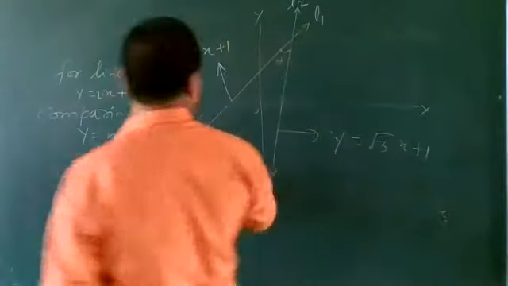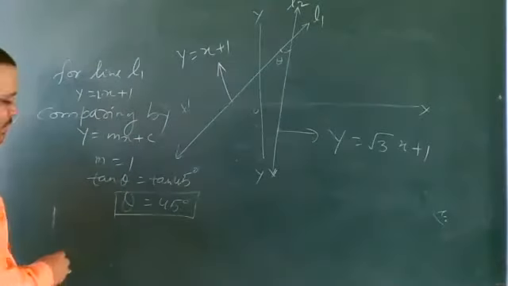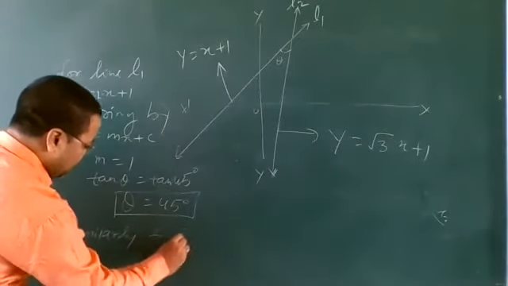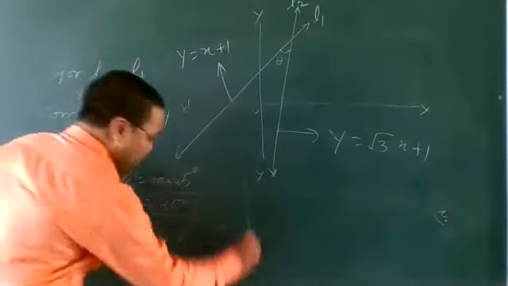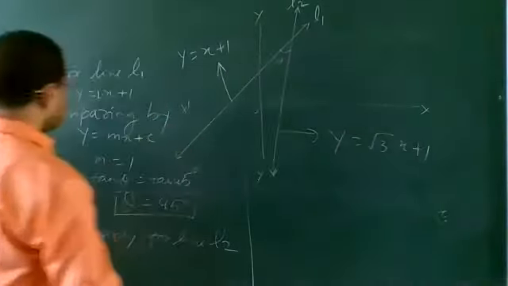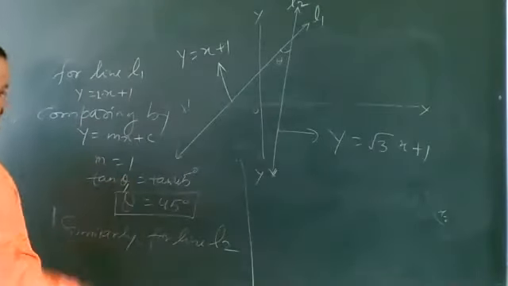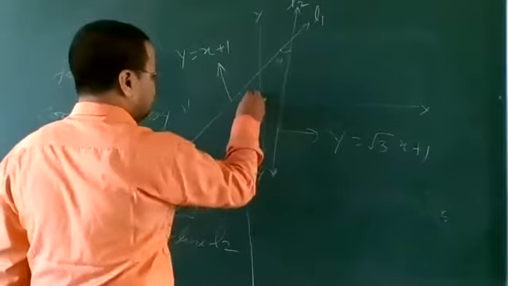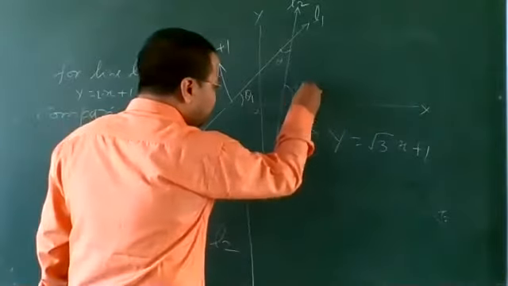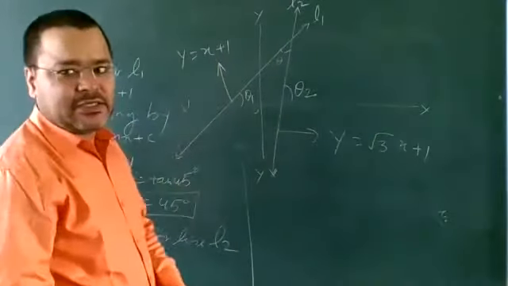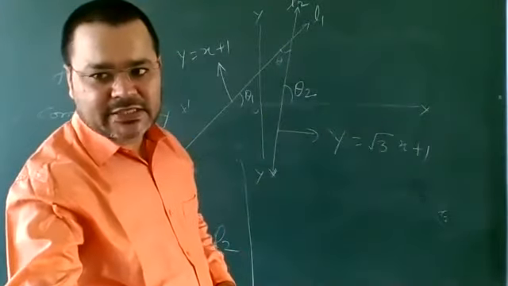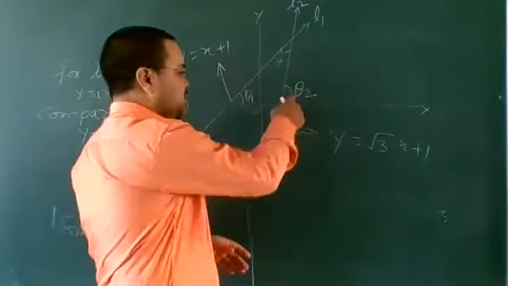Getting? Similarly for line L2. Here again, let this is theta 1, okay, this is theta 1 for L1. And for L2, let its inclination is theta. And what is inclination? From the positive direction of x-axis in anti-clockwise. Here this is theta 2.